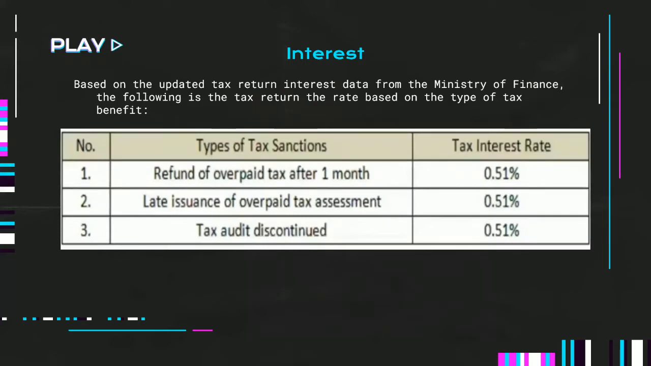Based on the updated tax return interest data from the Ministry of Finance, the following is the tax return rate based on the type of tax. First, refund of the overpaid tax after 1 month, the tax interest rate becomes 0.51%. Second, late issuance of overpaid tax assessment, the tax interest rate becomes 0.51%. And third, tax audit discontinued, the tax interest rate becomes 0.51%.